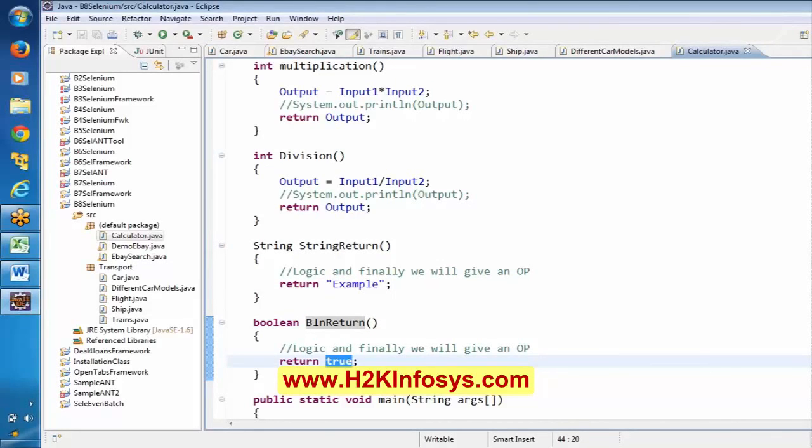Now see here, this addition, this division, this multiplication, basically these are going to give integer type of output. It means it is going to throw the integer data type. It's a kind of a machine. Say in your cell phone, if you press 1, it is going to display 1 in your display, right?